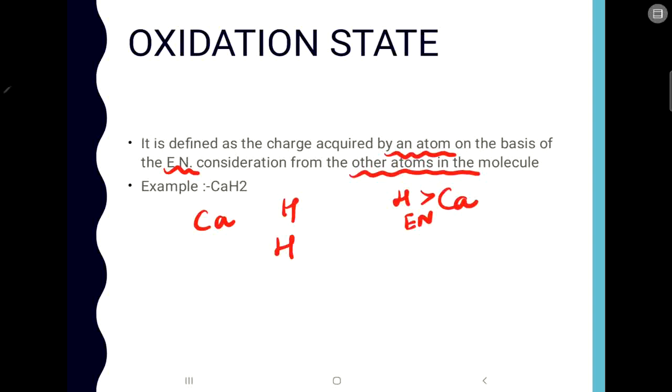Since H is more electronegative, it will attract the electrons towards itself, so it will acquire a negative charge. Calcium has to give those electrons to hydrogen, so it will have to give away 2 electrons. When calcium gives away 2 electrons, it will acquire a +2 positive charge, one electron to each of the two hydrogens. Here the oxidation state of calcium will be +2. So that is how you get to know about the oxidation state.